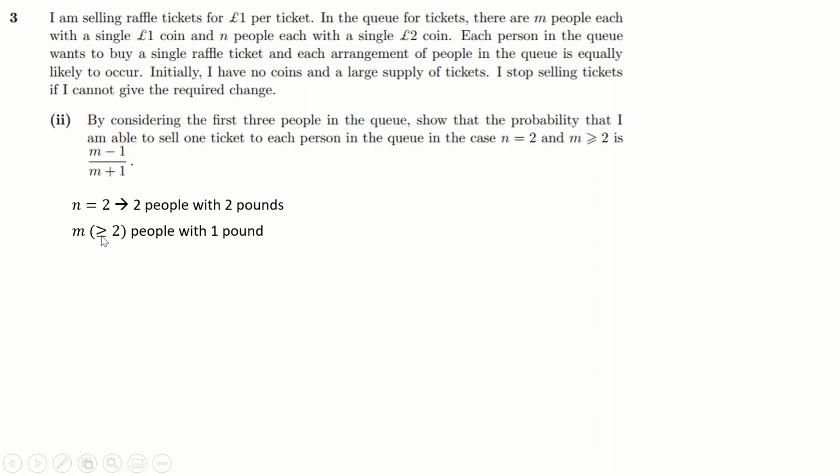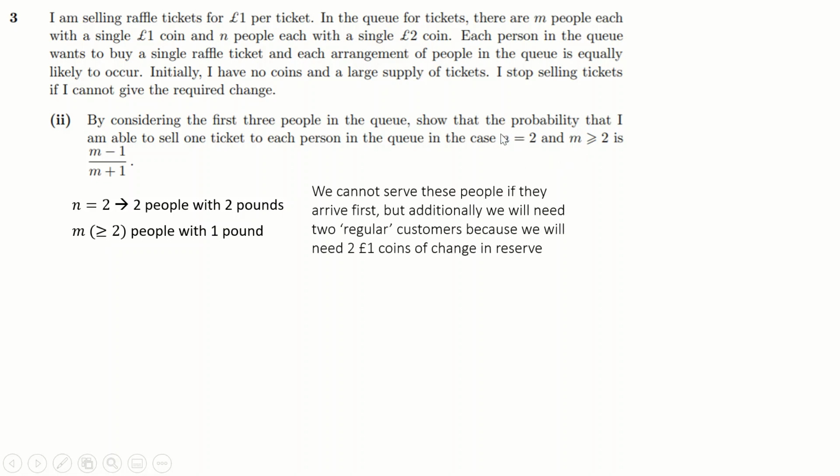Now, the reason they're stressing that m is at least 2 is because if m was only 1, then you couldn't do this, right? And the reason you couldn't do that is because you need two single £1 coins to serve two customers with a £2 coin, because you need a £1 coin each to give them as change. So you're going to need to somehow get your hands on two single £1 coins. And since you don't have any coins to start with, the only way to do that is to get them from these people. So that means this has to be greater than or equal to 2.